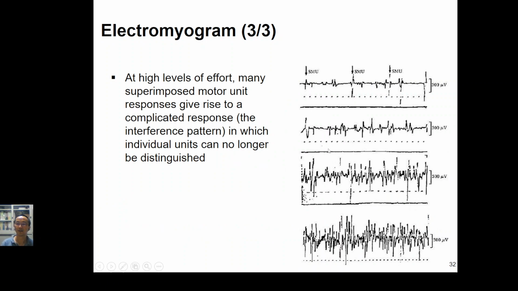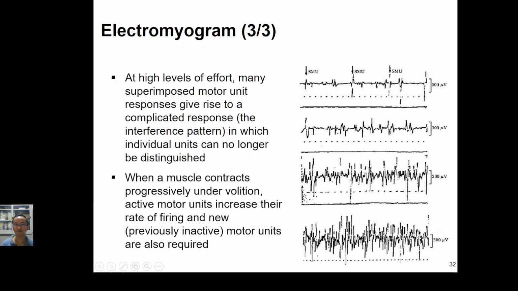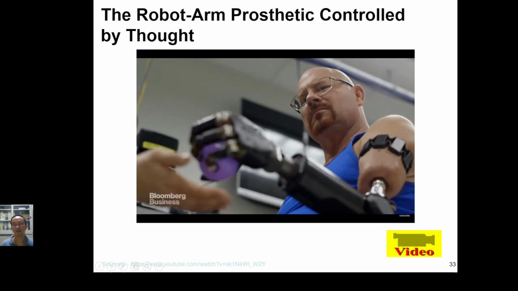Okay, so you will see that this one is very clean, this one is very rough. If you're using the needle electrode, then you can get a much clearer EMG signal. If you're using the surface electrode, probably you will get a signal that looks like this. Okay, so right now I will talk about how we can use the action potential signal from our muscles to control the robotic arm. Okay, let us have a look.